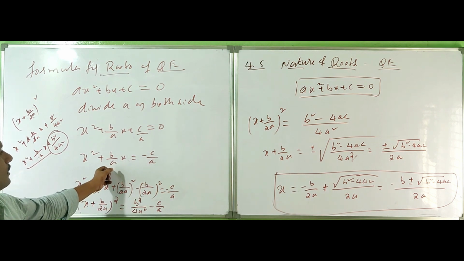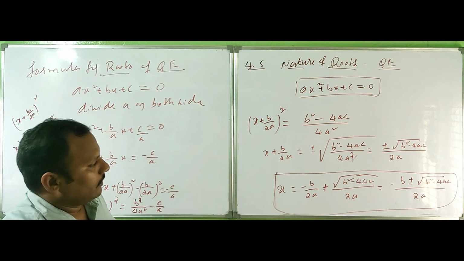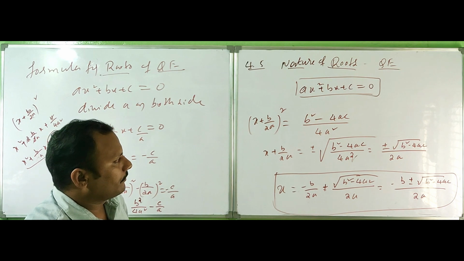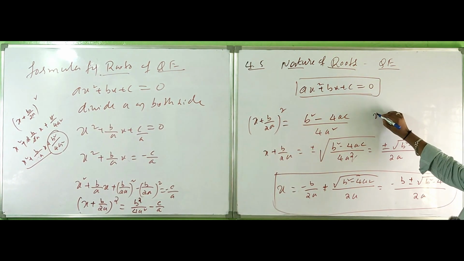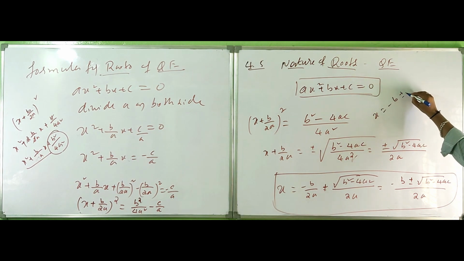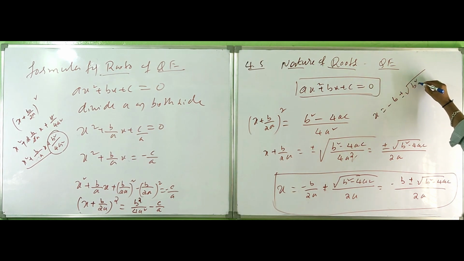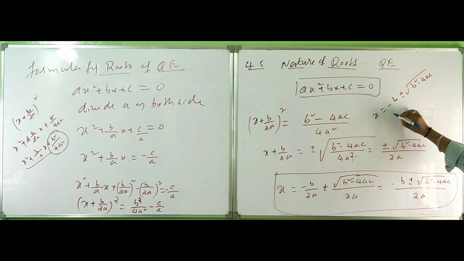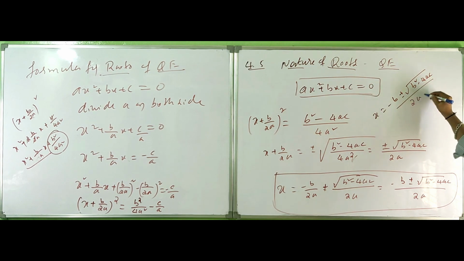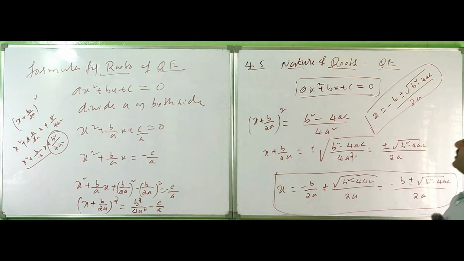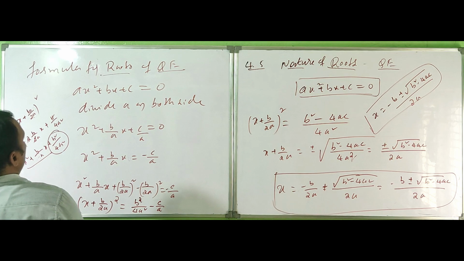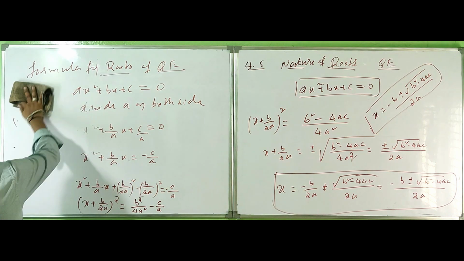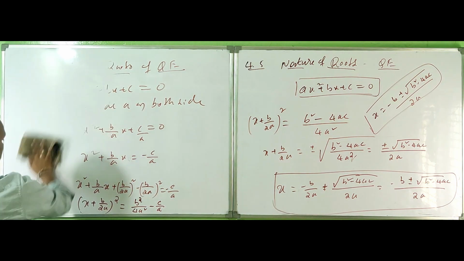This is the only concept question. x = (-b ± √(b² - 4ac))/2a is the required solution, and b² - 4ac is called the discriminant. We already know what the discriminant is.